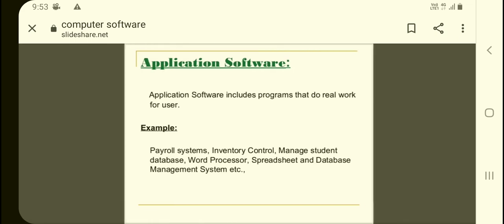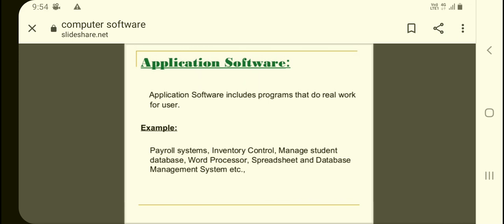Application software. So this is what we are using. When you're using a computer, you're not using a system software. You are using application software when you want to use the Excel, or when you want to use the MS Excel, MS Word, or you basically work in PowerPoint also, slides. This is also a slide. We are studying in the form of the slides. This is like a PowerPoint presentation we have.